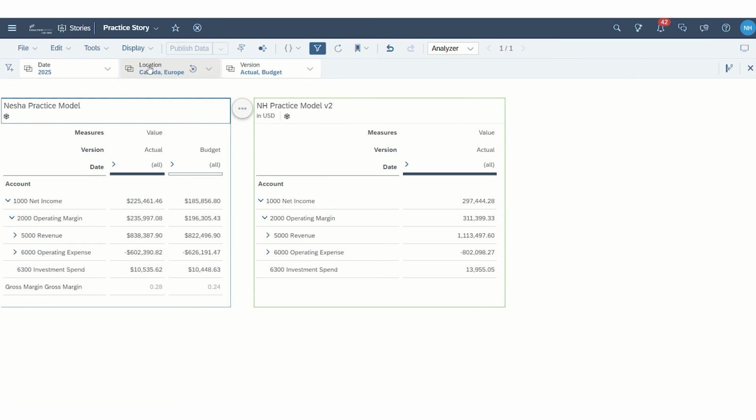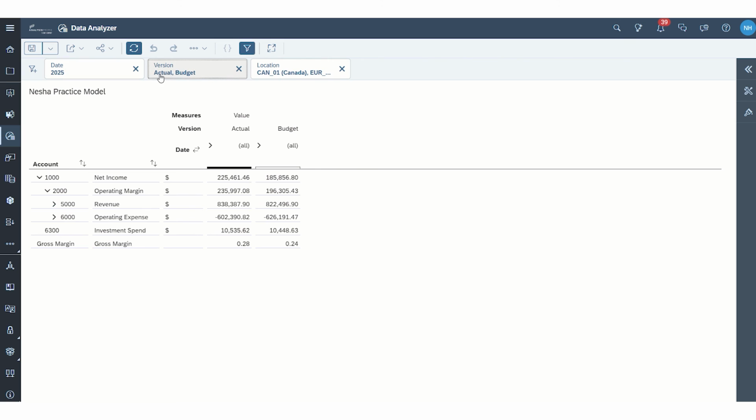And so because they're linked, in the past, we weren't able to carry those over, but now we can do that no problem. And it will hold the same values, the filtered values that I had in Data Analyzer as I had in the practice story.